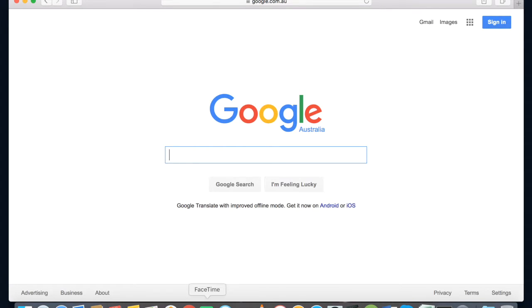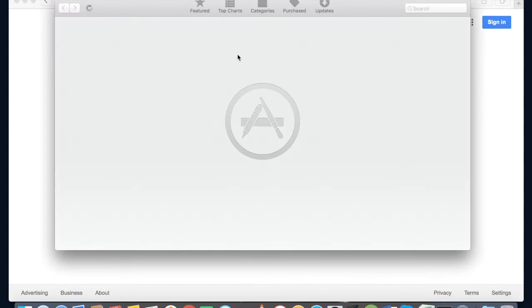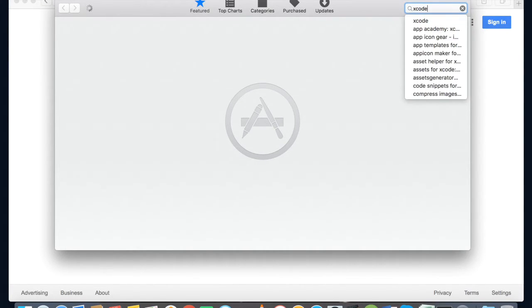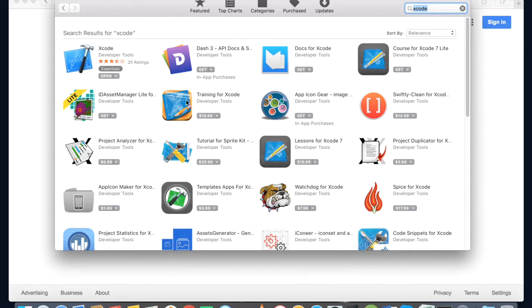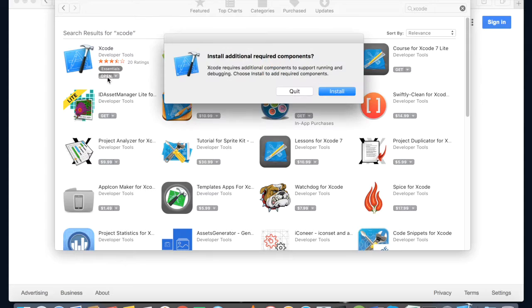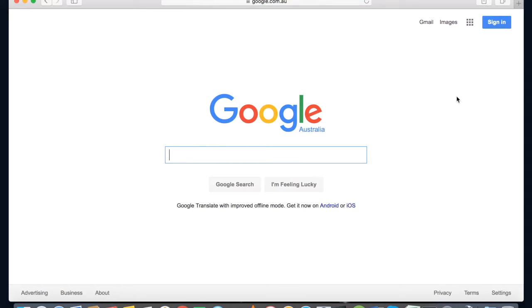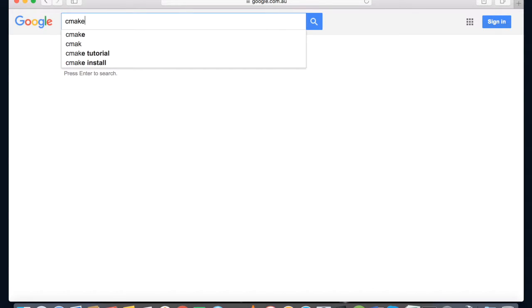So to install Xcode, you can click App Store, type Xcode, enter. Here you can see that I've already installed it from the App Store, and it's installing. The second part of the process is to download and install cmake.